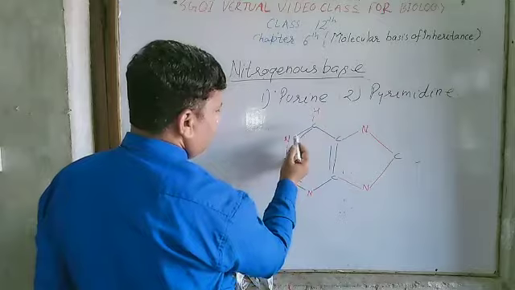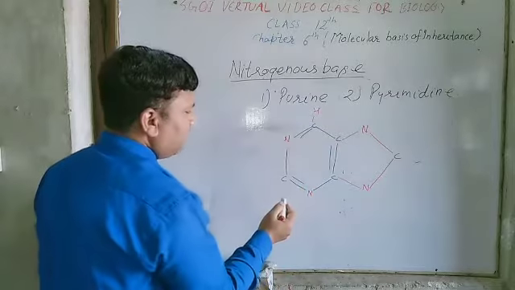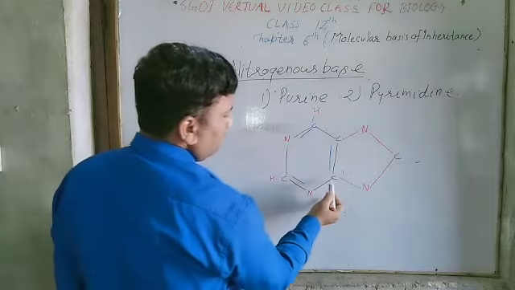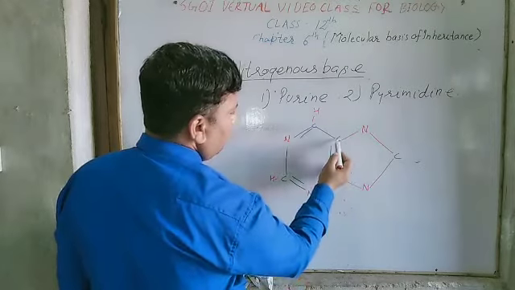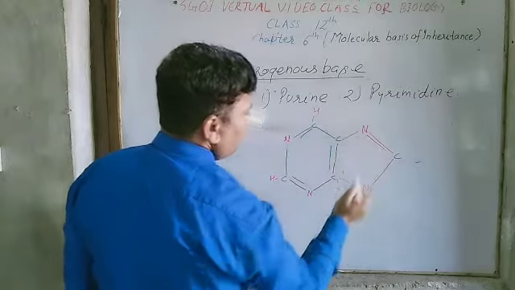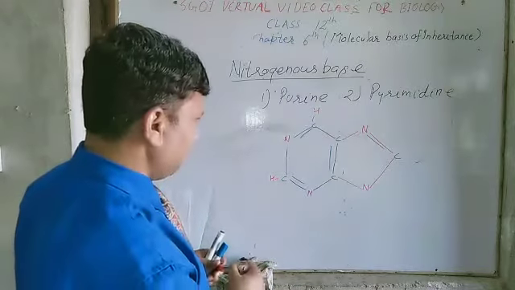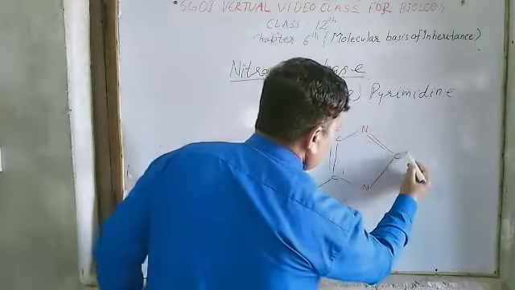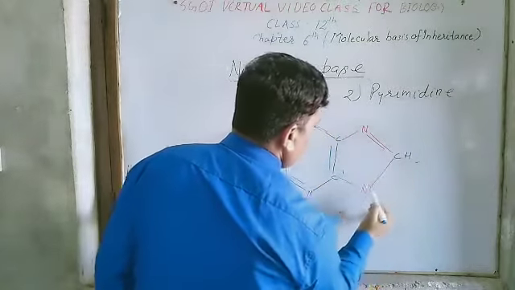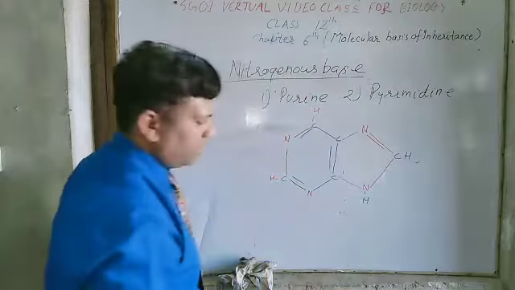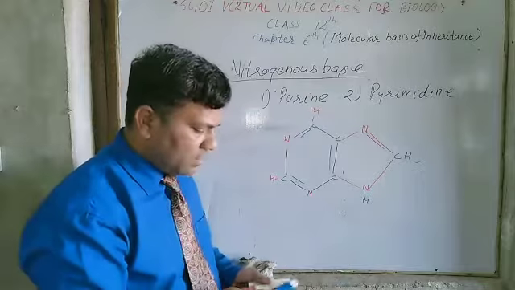Hydrogen here: 1, 2, 3. The valency of nitrogen is complete here: 1, 2, 3 and 4. Here a double bond is found, and here one hydrogen is found, and here also one hydrogen is found because the valency of nitrogen is 3.